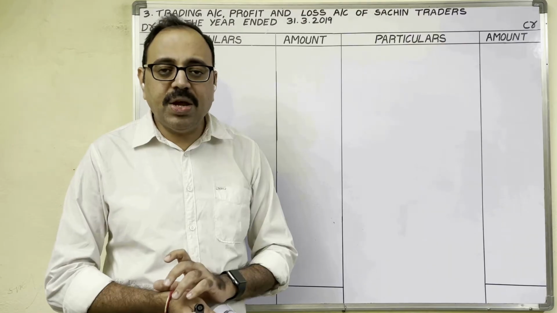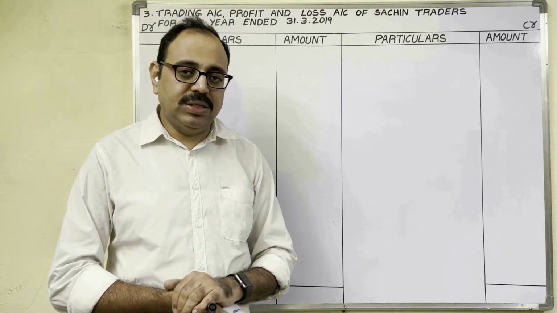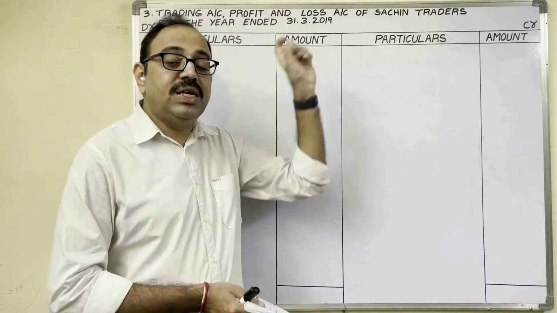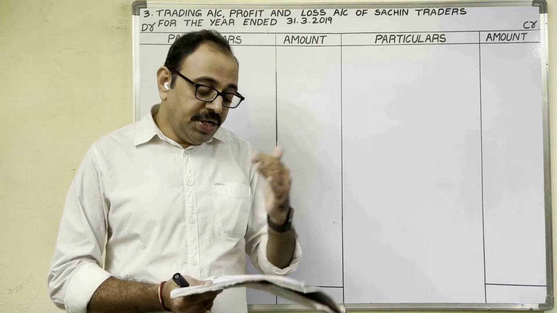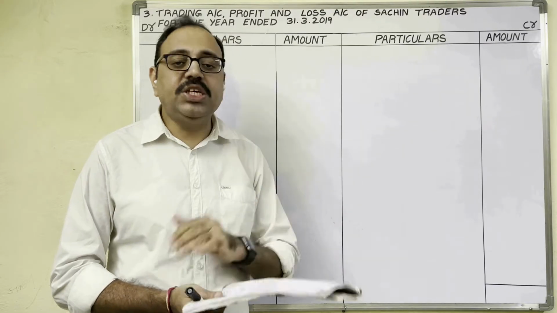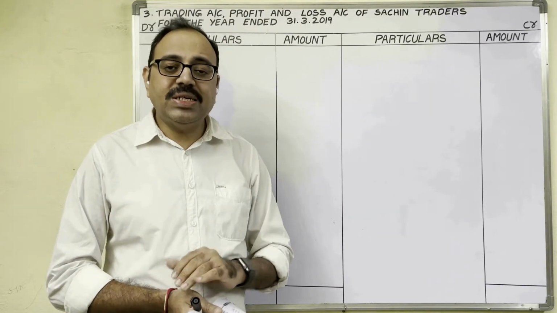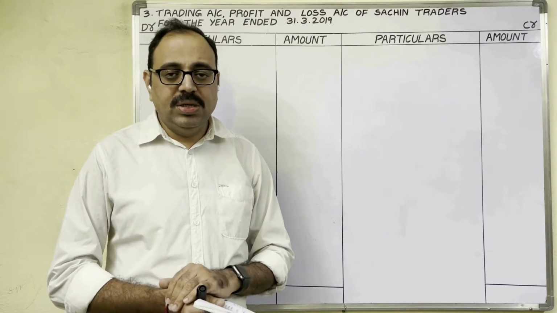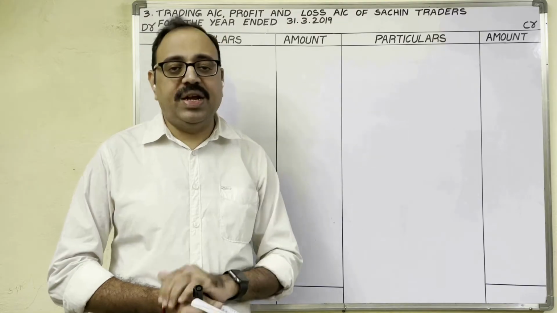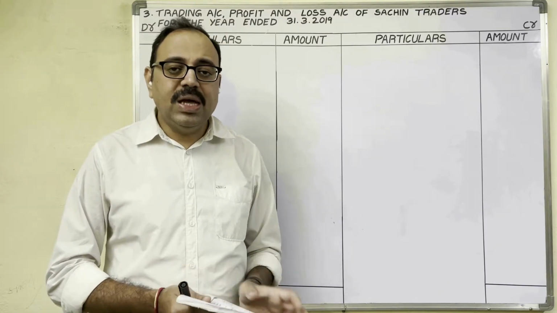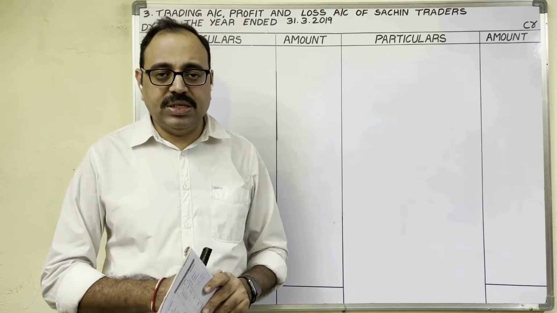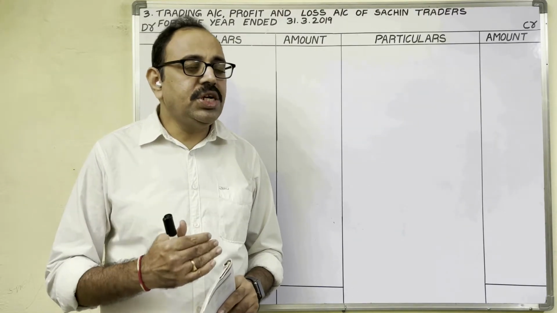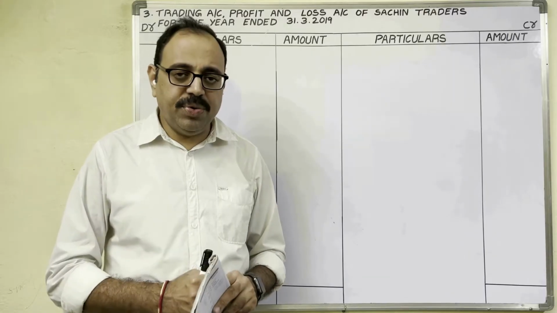To prepare final accounts, we need the help of the trial balance. The trial balance on 31st March 19 is given in the question. In addition to the trial balance, he has given some adjustments also. By using the trial balance and these adjustments, we have to prepare final accounts. In whose books? Sachin Traders. Meaning, our firm name is Sachin Traders, so you are an accountant of this firm. All transactions you have to think from this firm's point of view.